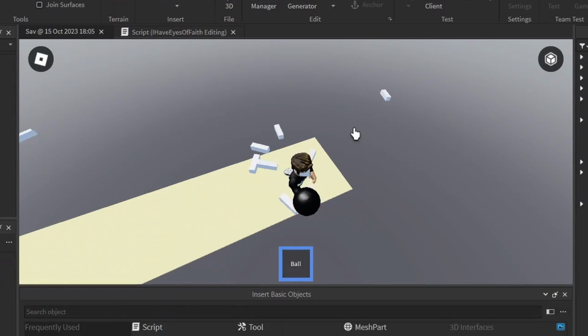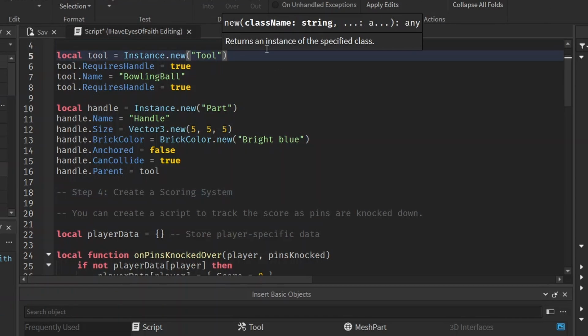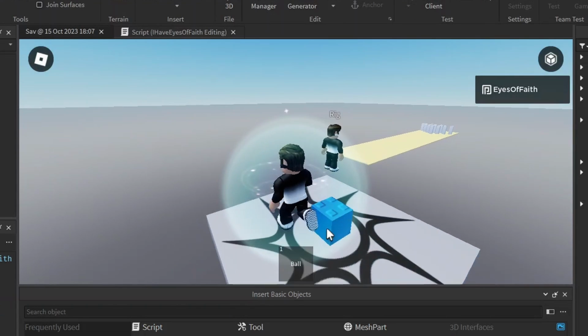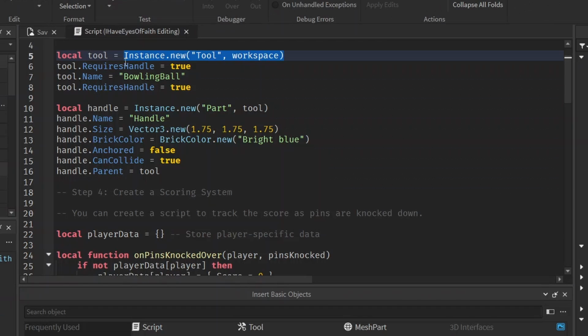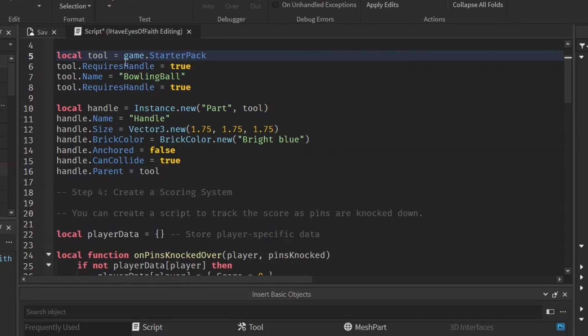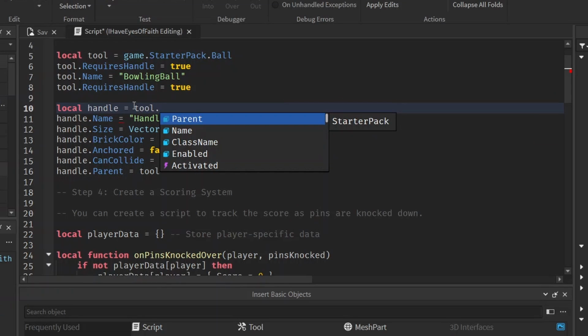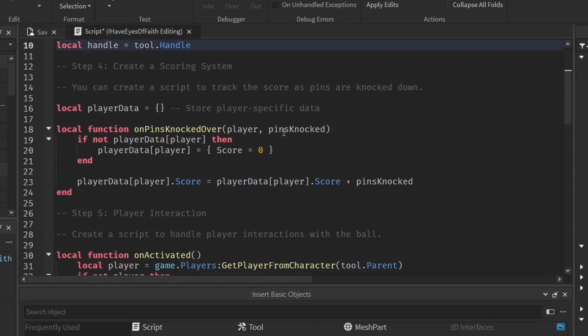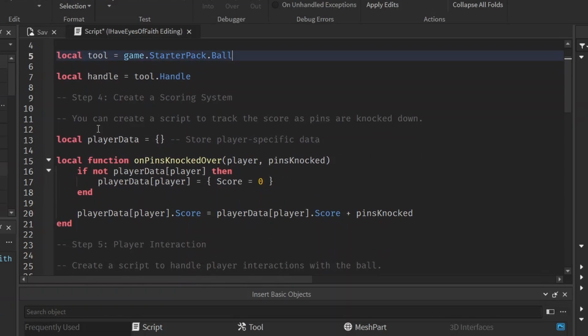So somebody has to knock these pins down. I noticed that the script never gave the tool that it instanced a parent. The script also instanced a random part at the bottom here. I'm not sure why. I said forget this instancing, let's just attach it to the tool we already made. Don't overcomplicate your life. I made the handle variable link up with the tool handle I already made, which is the actual ball. I got rid of all the properties since we're not instancing, so we already have all the properties that we like. Step 4 says to create a scoring system, but I told ChatGPT to write the script, so I'm not going to do that. It's the AI's job.